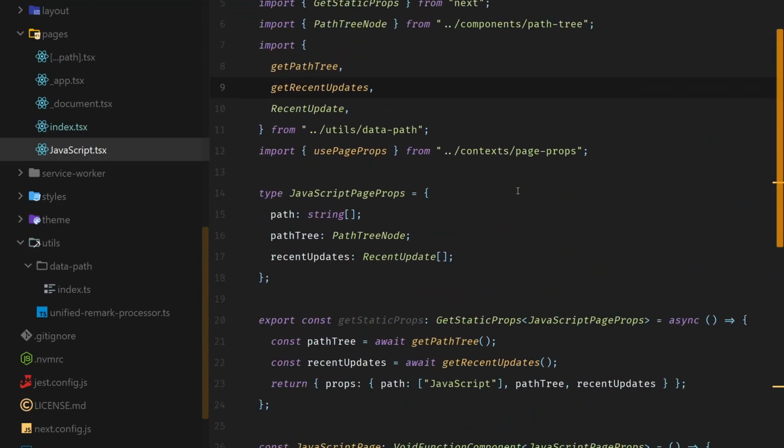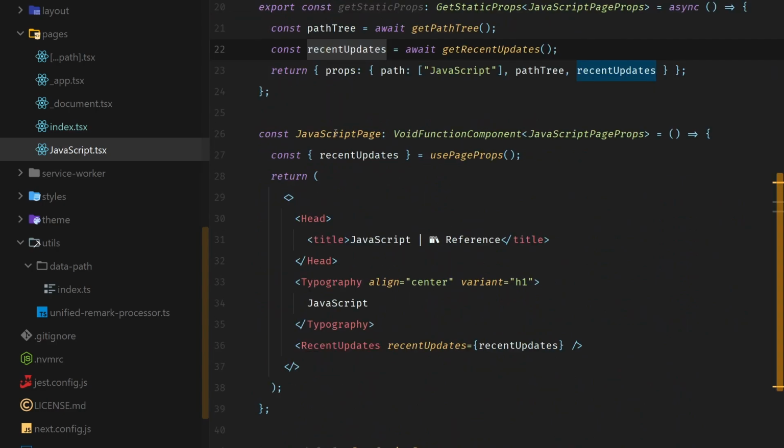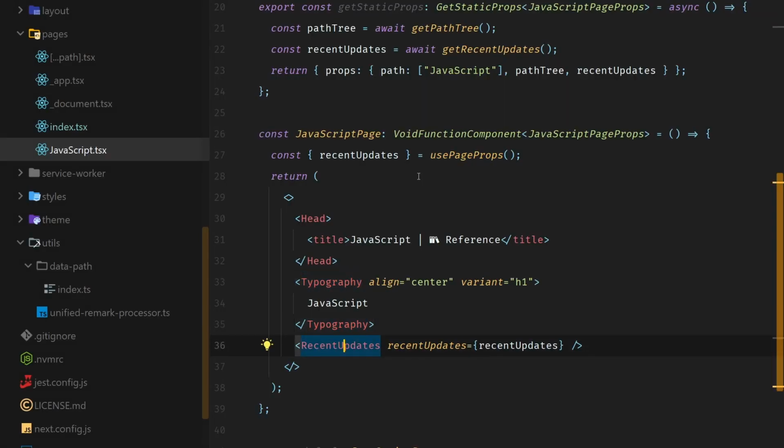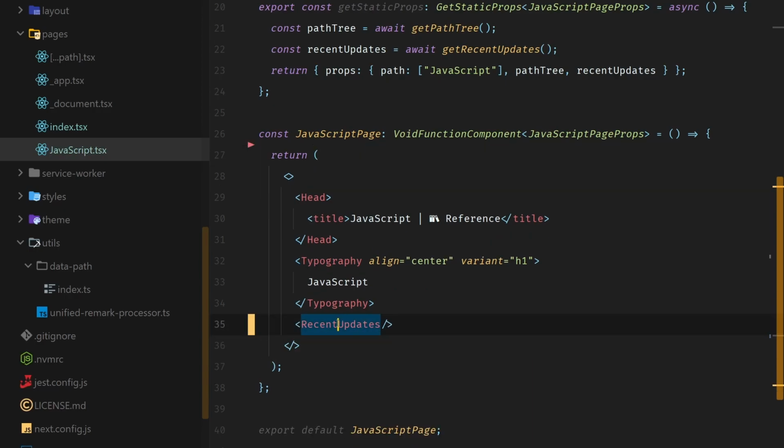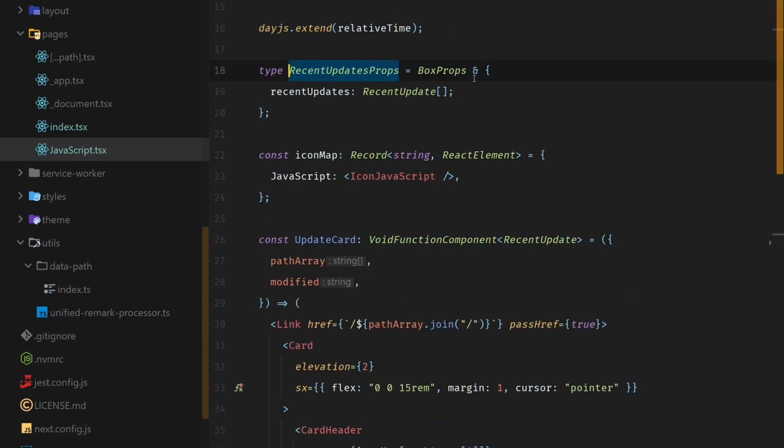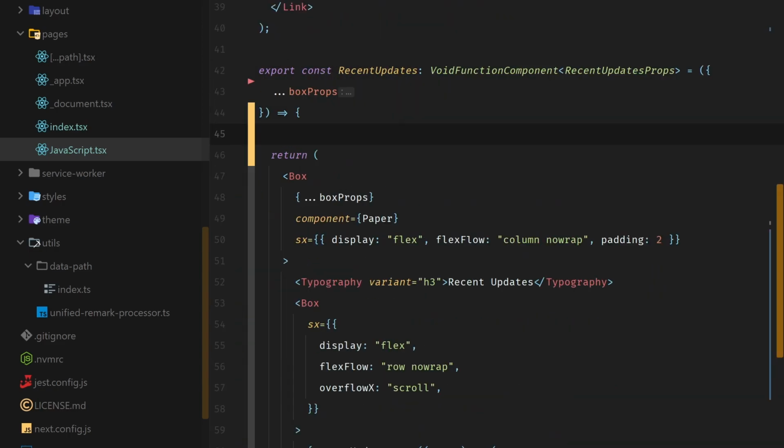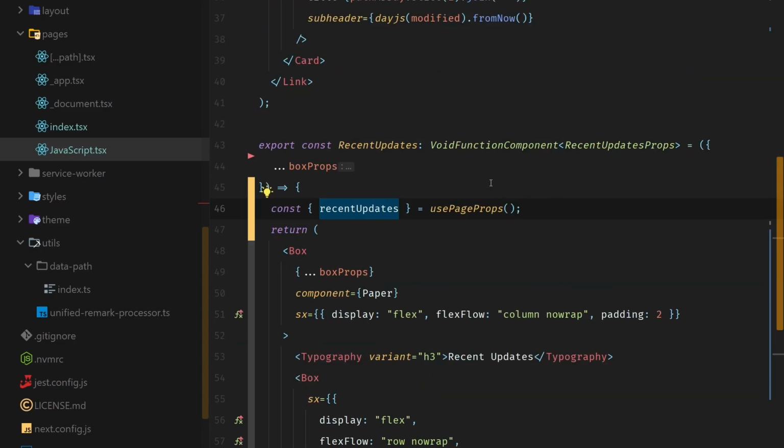So back inside my page, I got my recent updates and I pass it into my page. I could have accessed them here, but I'm just making things uniform because I already have them added to my page props context. So I have this hook usePageProps that I can get recent updates from, and I can use this on any component. So now that I think of it, hold on, this isn't even necessary. I could just have recent updates. Yeah, we're gonna do a live refactor. Oh my goodness. Delete that, remove this, go inside recent updates. I can remove that, go to my type, remove that, expand this, and add my hook. So now I got recent updates inside my component.